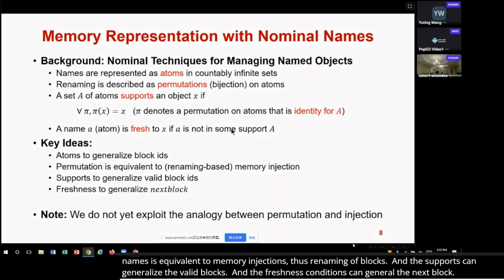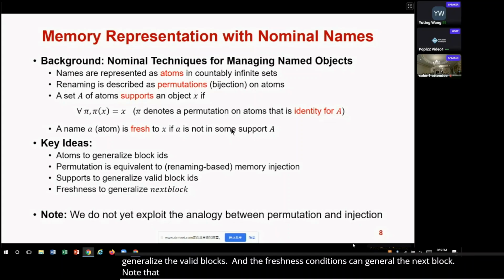Note that we have not tried to exploit the analogy between the permutation and the injection, because in our settings, the context is fixed and there's no permutation.